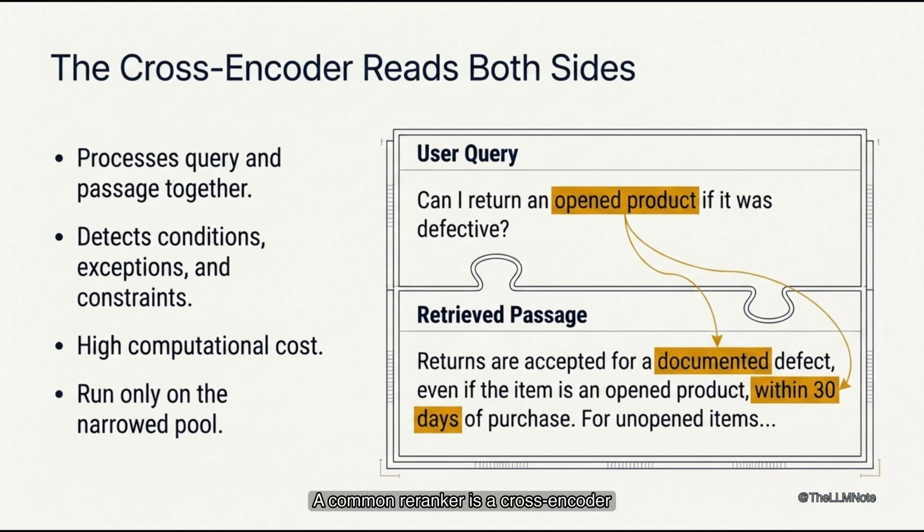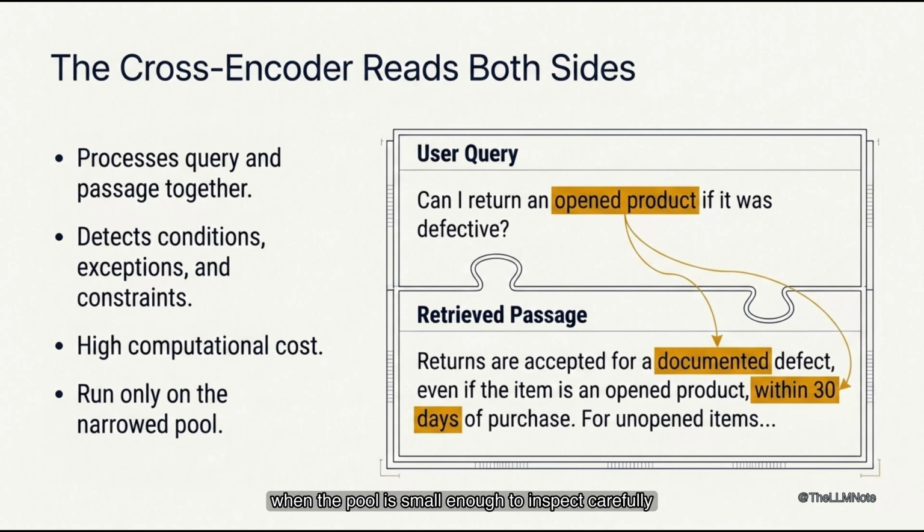A common re-ranker is a cross-encoder. Unlike a bi-encoder, it processes the query and passage together, allowing attention to compare conditions and relationships across both texts. For the refund question, it can notice that open product, documented defect, and within 30 days jointly satisfy the request, while a generic return policy passage does not. It assigns each candidate a relevance score and sorts the set again. Because this comparison runs once per candidate, it costs more than vector similarity. That is why re-ranking belongs after retrieval.